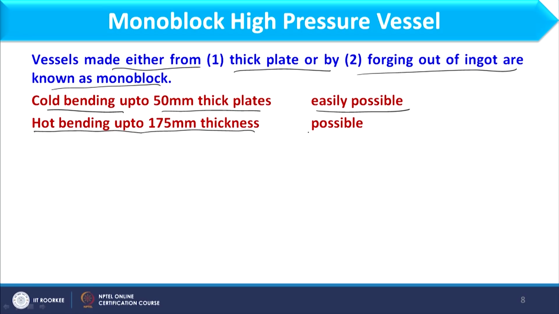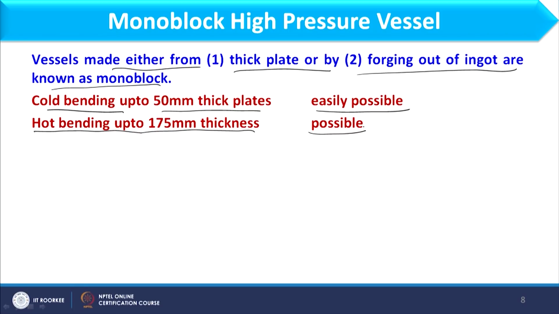All these cylinders roll. This will roll in this direction, and this will roll in this direction. According to the adjustment of these cylinders, we can roll the sheet. That is done by cold bending. It means that at whatever temperature the sheet is available, that is, room temperature, it is simply rolled when the thickness is up to 50 mm. Further, we consider hot bending up to 175 mm thickness, and that is possible.